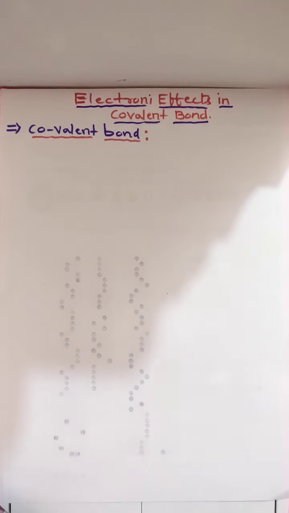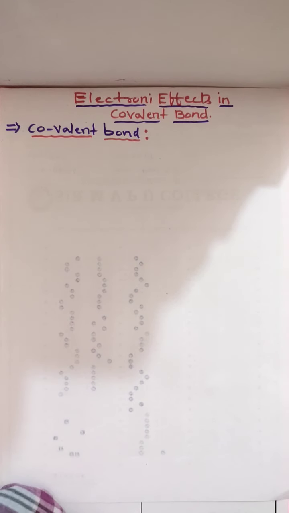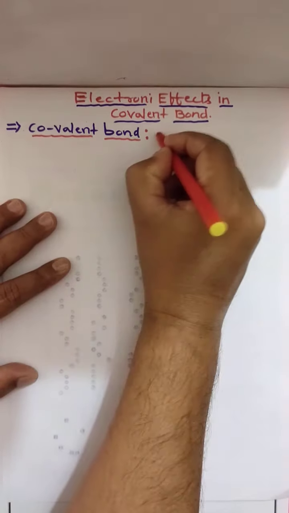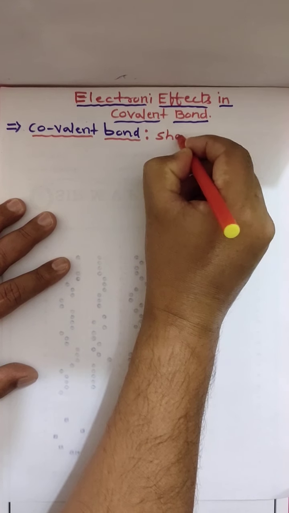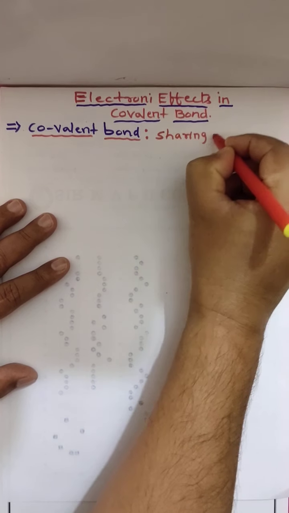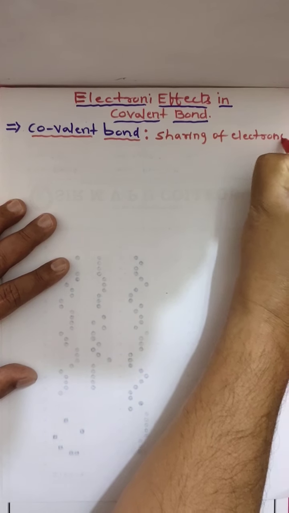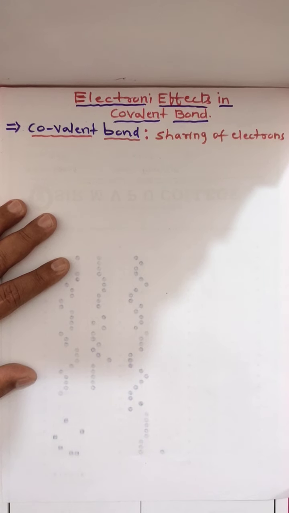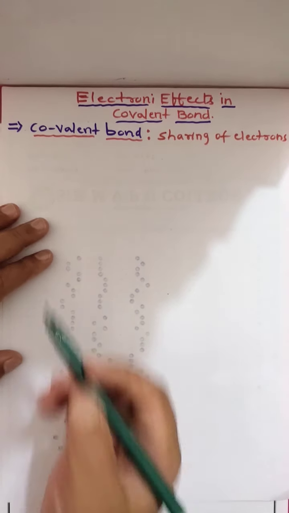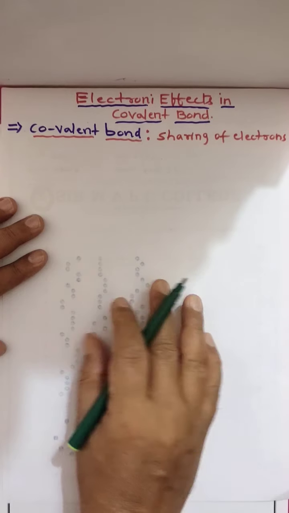This we learned already in your first PUC about covalent bonds. You know very well, sharing of electrons is called covalent bond. So what is meant by covalent bond? Sharing of electrons results in a covalent bond. Electrons are going to be shared. Let me take an example here.